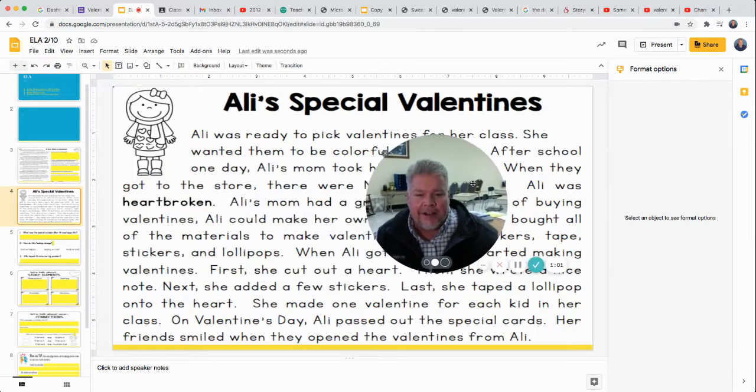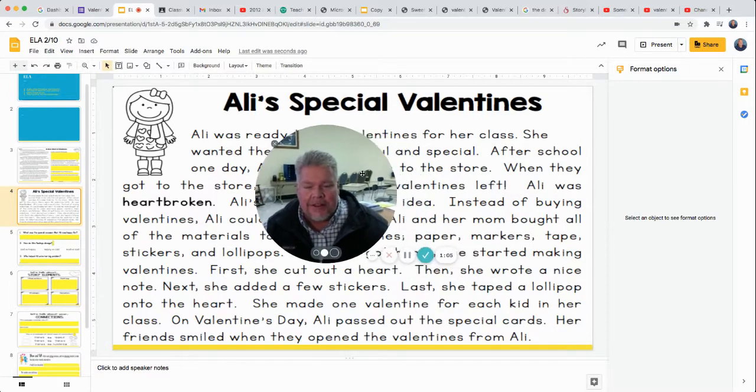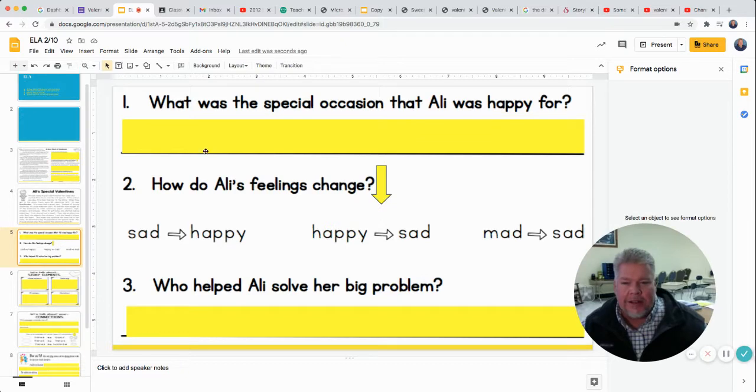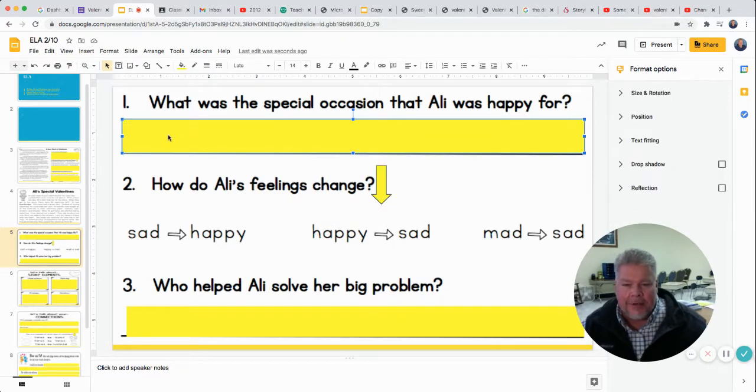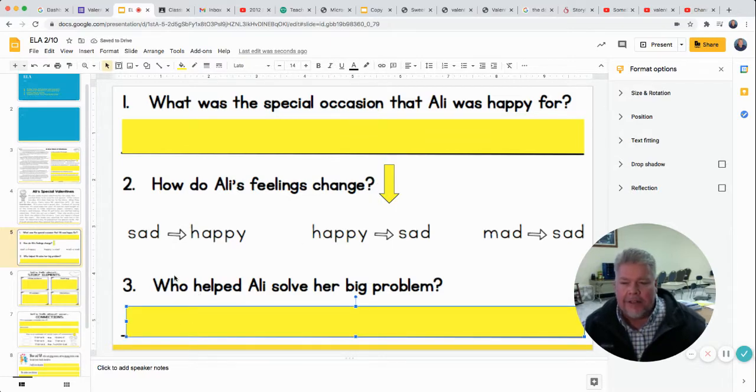This is a little easy story about Allie's special Valentines. I want you to read this story, and then you've got some activities to do with it. Obviously, click and type in these. How do Allie's feelings change? Drag the arrow if you think she goes from mad to sad. You're going to drag it and point at that. If you think she goes from happy to sad, you're going to point it at that. If you think it's sad to happy, then point it at that. Okay? And then click down here, and that'll be simple.